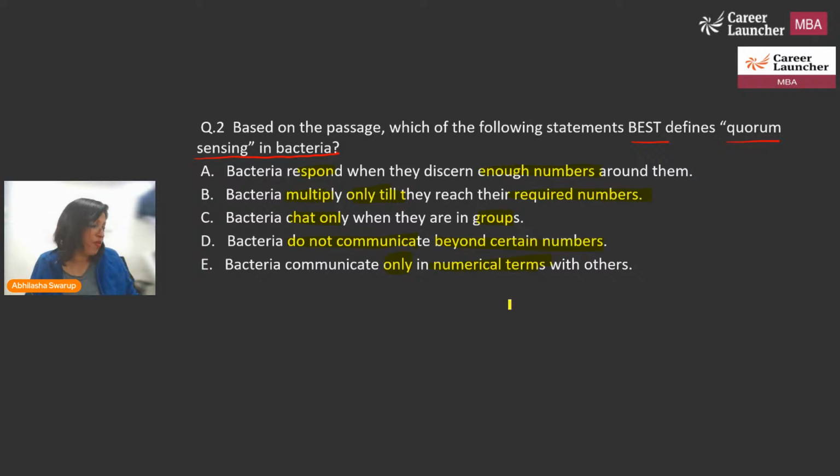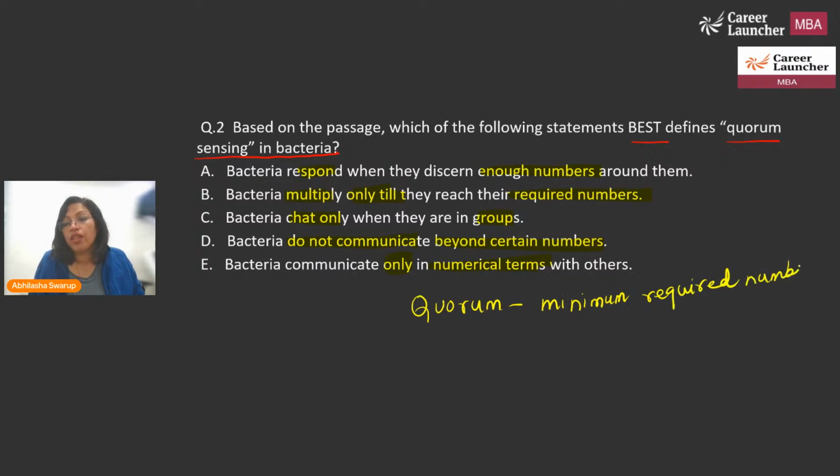Let's find out. What is the definition, or what is your understanding of quorum sensing? That is what this question is asking you, right? So, what is quorum? Quorum is essentially the minimum required number for doing anything, right? That is the minimum required number for doing anything. What is that?